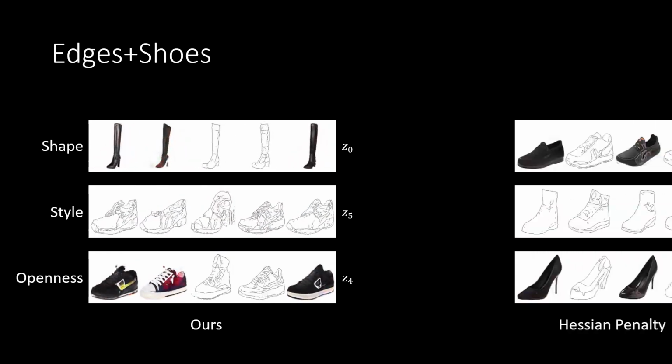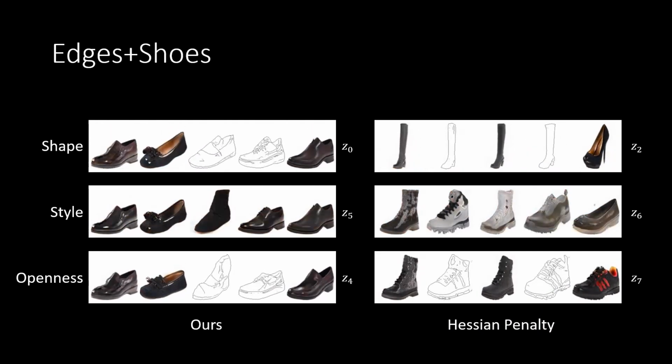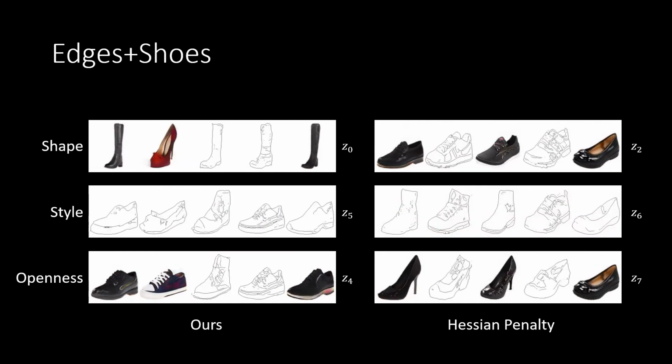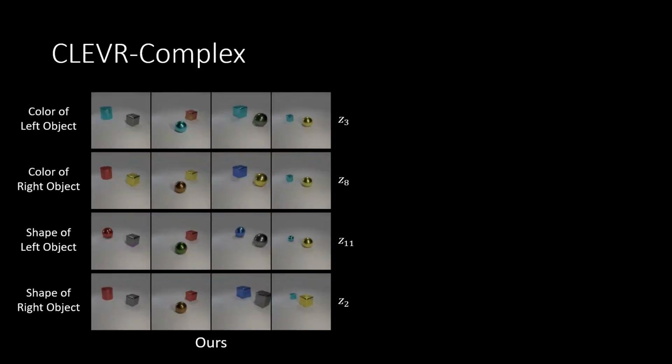Hessian penalty learns similar representations to ours, while our method covers more diverse shapes. We also compare our method on the CLEVR-Complex dataset. It contains two objects, and each object has 5 factors, e.g., x and y position, shape, color, and size. From the video, our OroJaR controls the shape and color of each object independently.